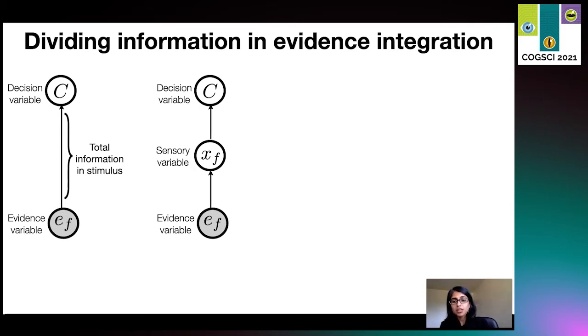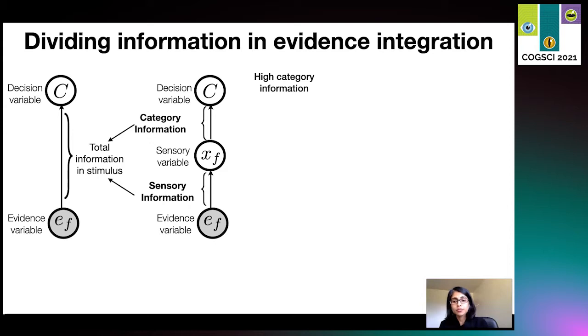This implies a partition on the information each stimulus holds about the correct choice. We denote one part as the sensory information, which represents the amount of information between stimulus and the intermediate feature, and the other as the category information, which represents the information between feature and the correct choice. Sensory and category information together combine to give total information available in the stimulus. Now, for sequential tasks consisting of multiple frames of evidence, category information typically corresponds to the proportion of frames which are consistent with the correct choice.